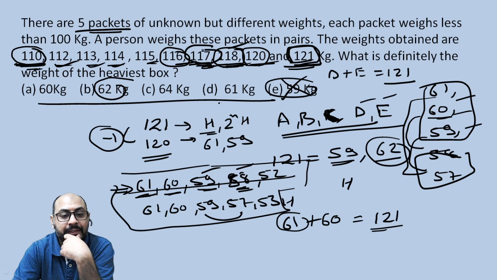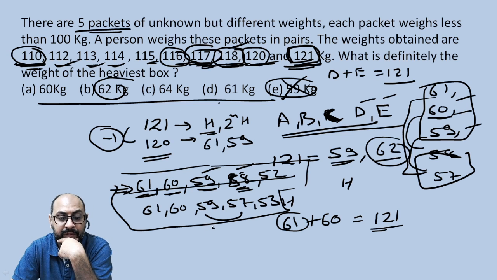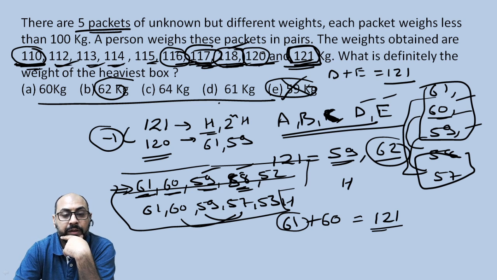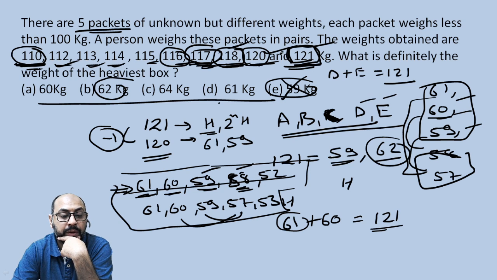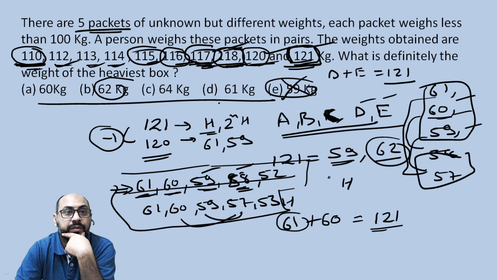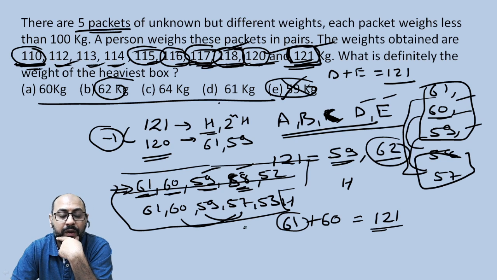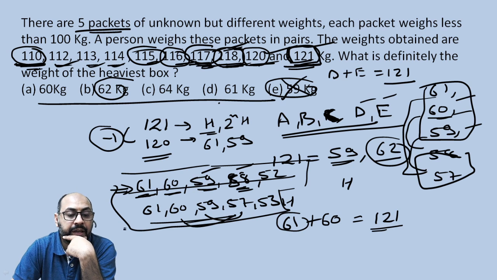Can I make 117 from here? Let me see if I can make 117. Yes, you can make 117. So you can make 121, you can make 120, you can make 118, 117. Can you make 115 with this? No, you cannot make 115. So this again is out of question.